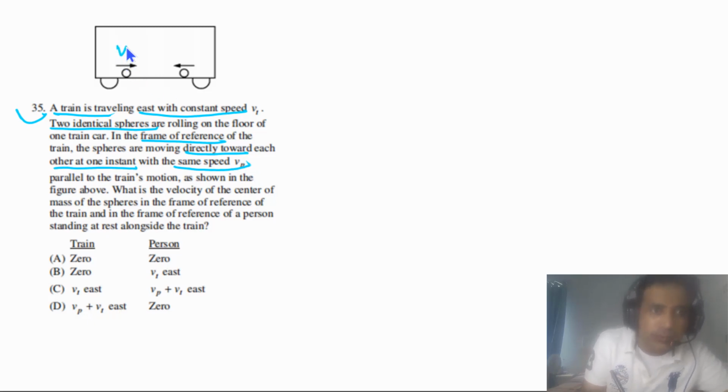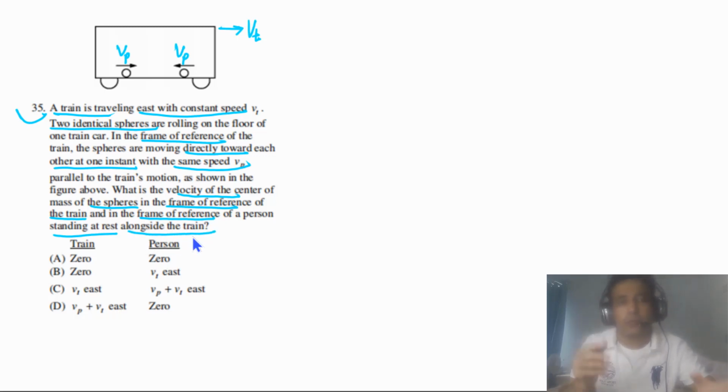These two spheres have the same speed vp. So we can label this one: they have the same speed vp, and the speed of the train is given to us, that is vt. This is the speed of the train, with the spheres moving at the same speed vp parallel to the train's motion as shown in the figure above. What is the velocity of the center of mass of the spheres in the frame of reference of the train and in the frame of reference of a person standing at rest alongside the train?